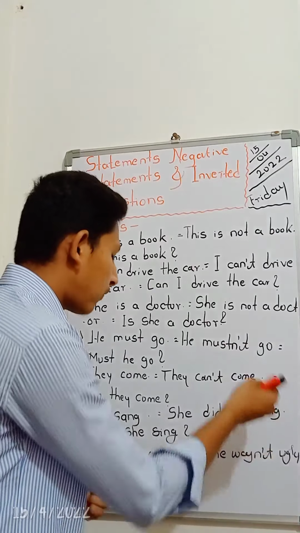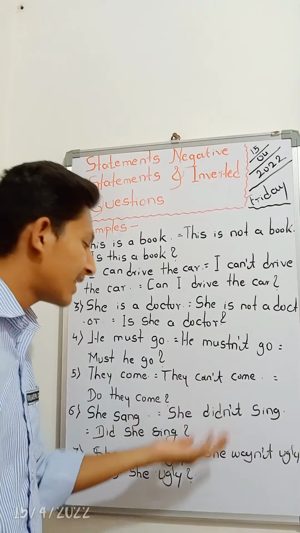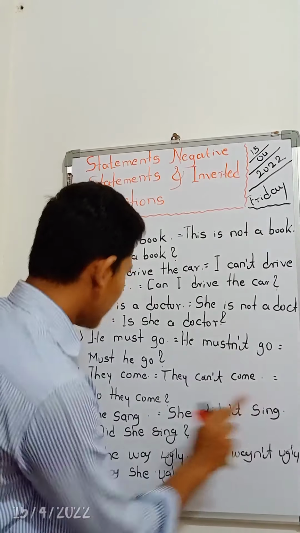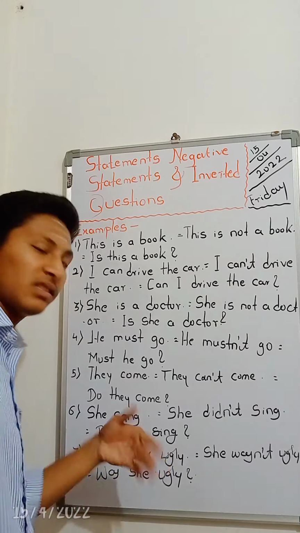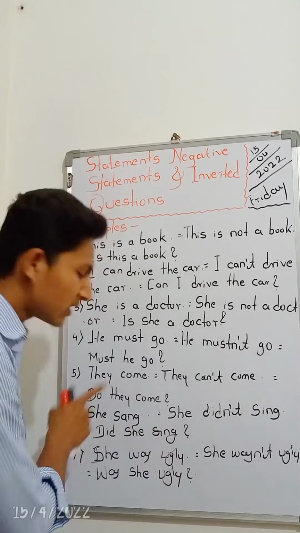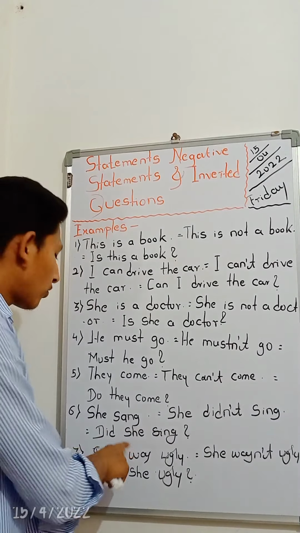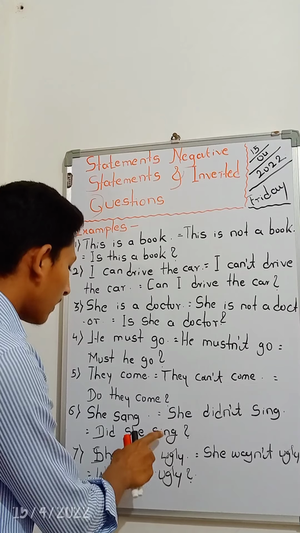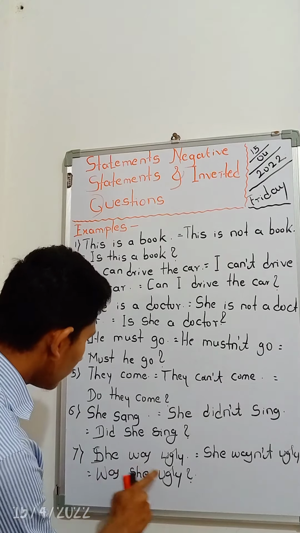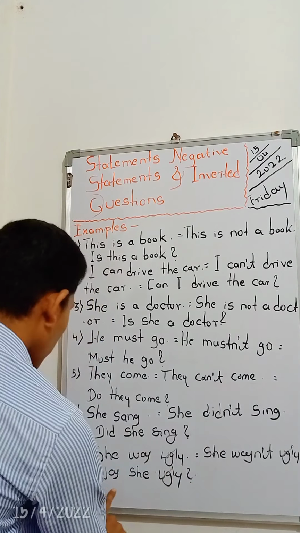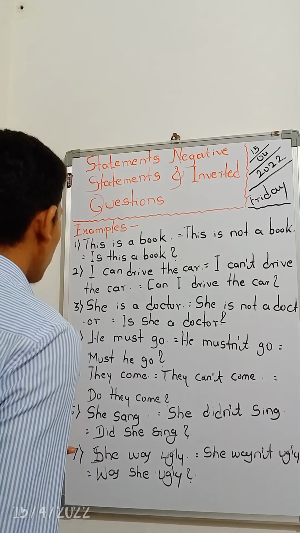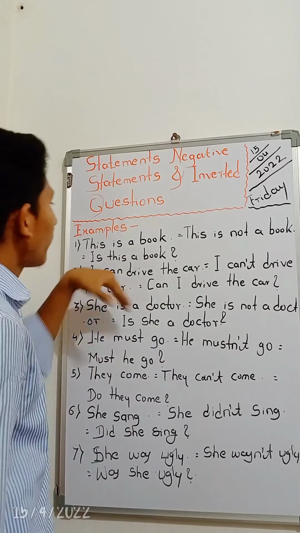So we should place a simple or basic main verb there, like "she didn't sing. Did she sing?" We would use "sang" otherwise, but here did is there before it, so we should not put the past form. Okay, I think you understood. She was ugly. She wasn't ugly. Was she ugly? Like that. We have covered the seven examples in this video.